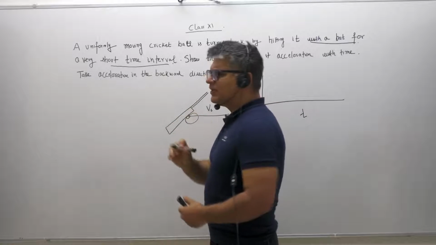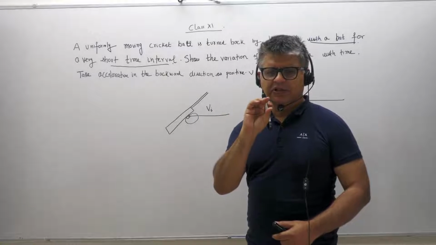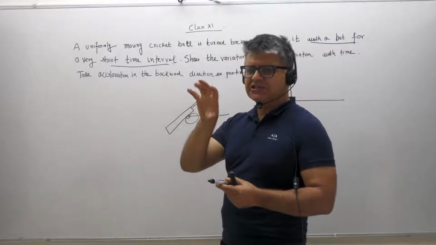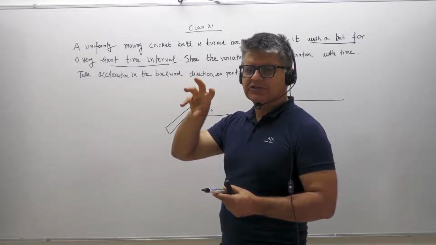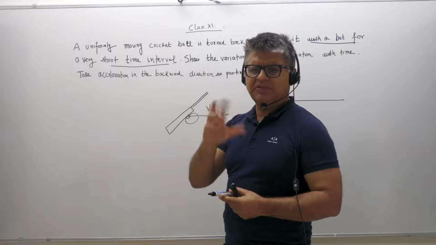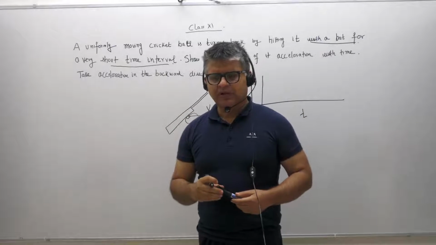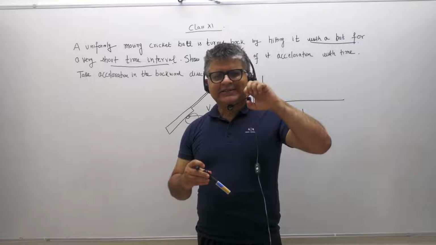But if we assume that the bat is not getting compressed, the ball is getting compressed. So the shape of the ball changes from a complete sphere to maybe an ellipse. I'm just guessing. So the compression of the ball takes time, right?